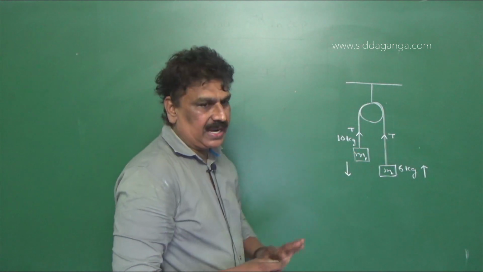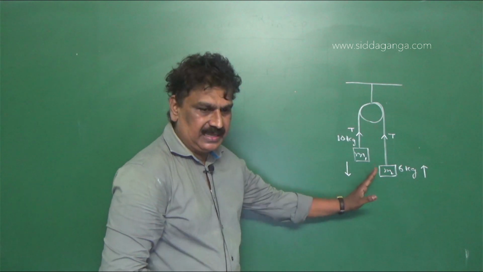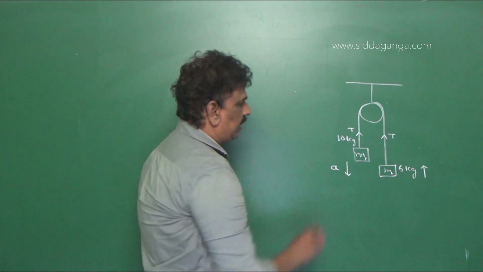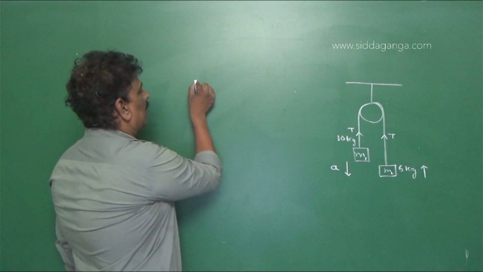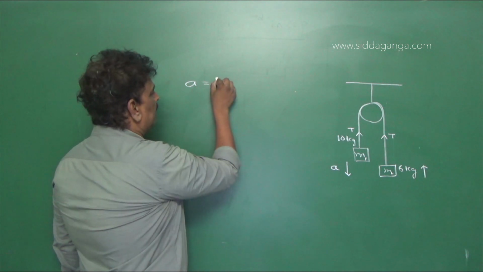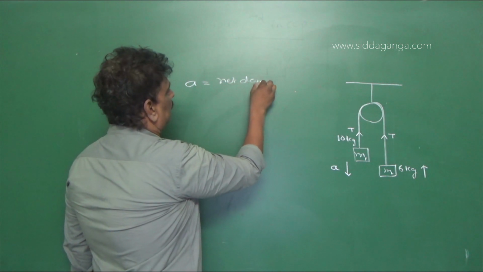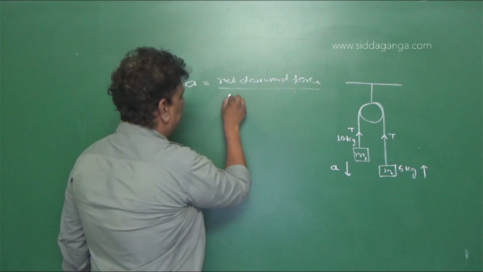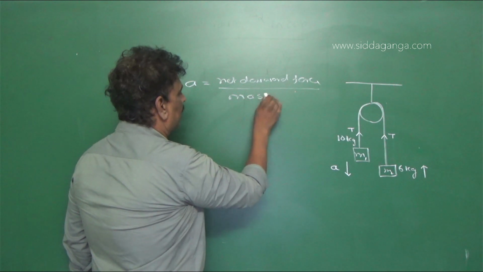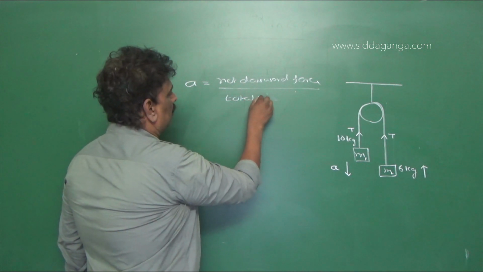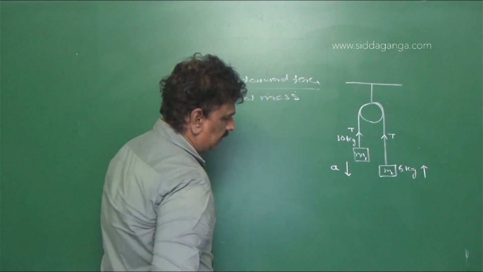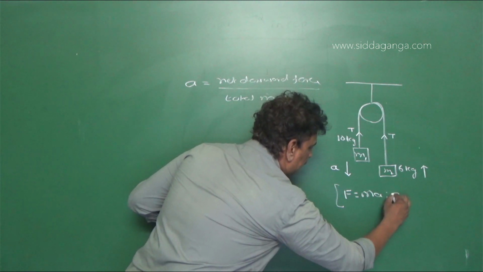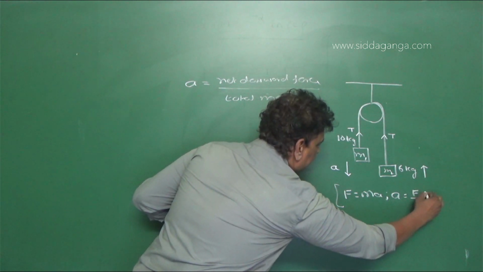Since these two are connected bodies, they move with the same acceleration. The acceleration produced in the system, A, is the net downward force divided by the total mass. From Newton's second law of motion, F equal to ma, so A equal to F by m.